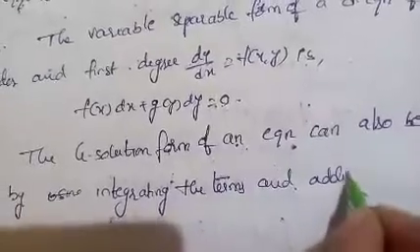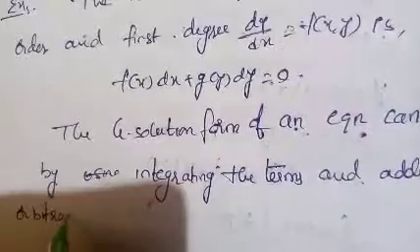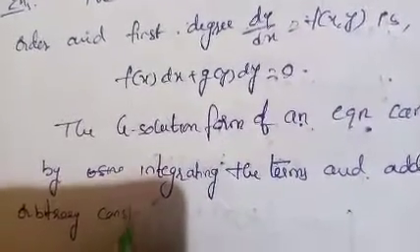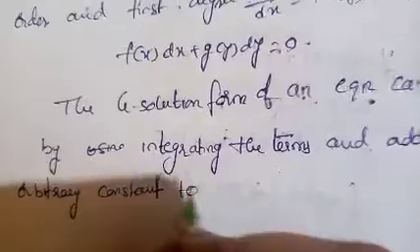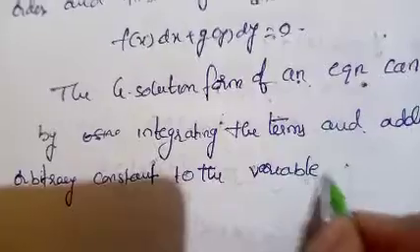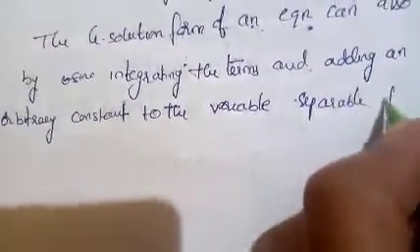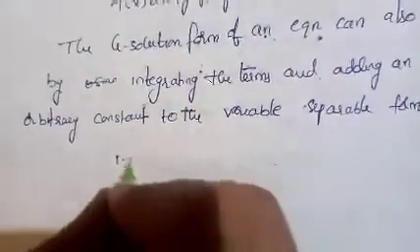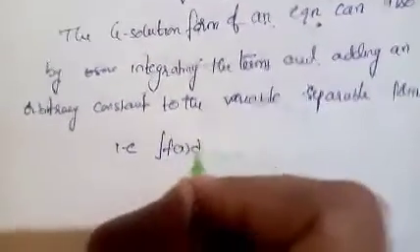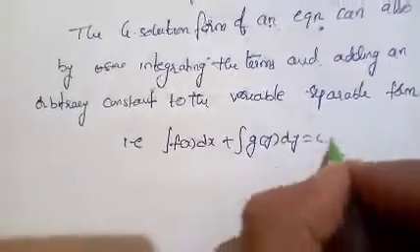and adding an additional arbitrary constant to the variable separable form, that is, integral f of x into dx plus integral g of y into dy equal to c.